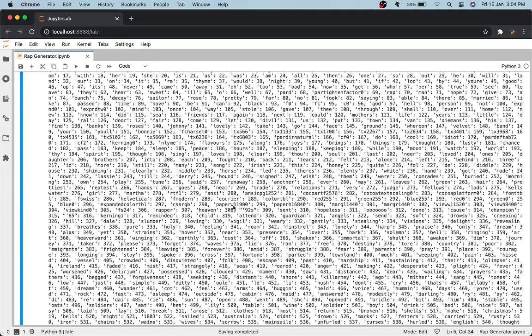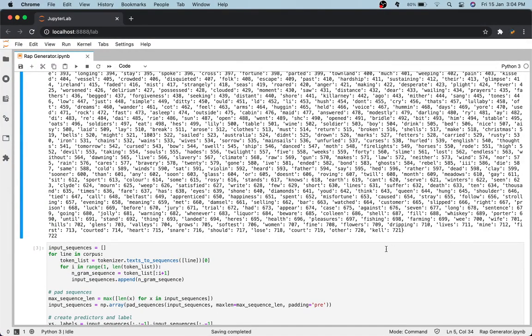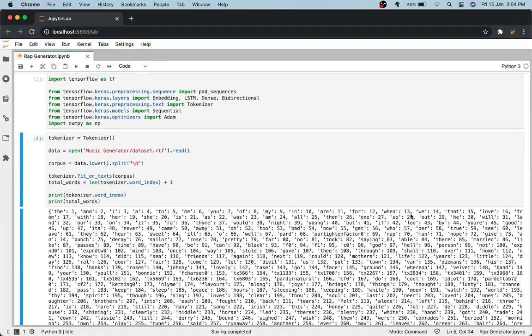A tokenizer gives a unique number to each of these words. So we have thou as 200, soul as 201, last as 202, and so on, up to kel, which is the last word, at 721. Now what I have done is opened up the data. I had manually created this data set, and I had also copy pasted some data from my Irish song generator.